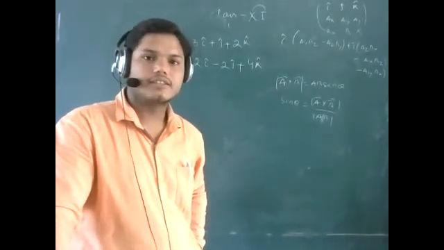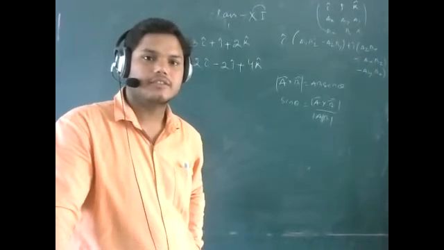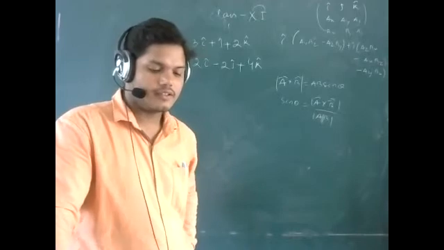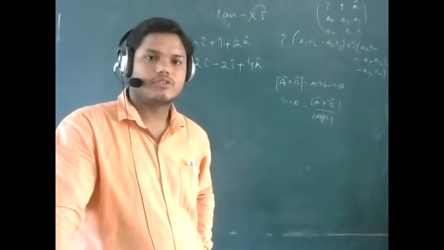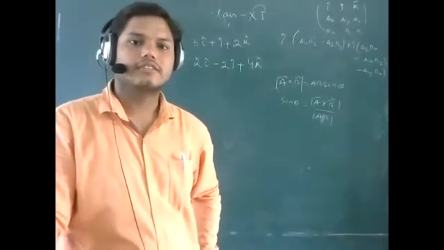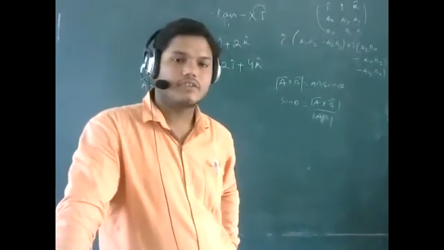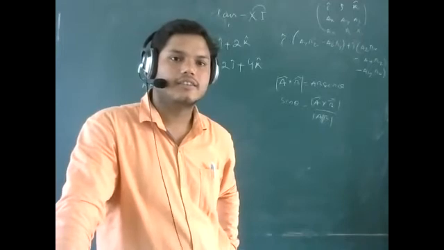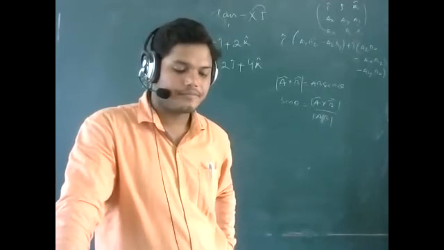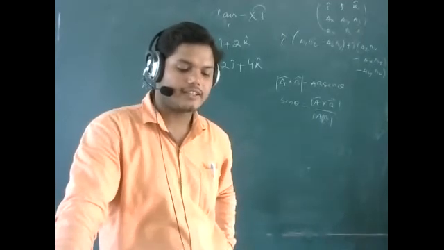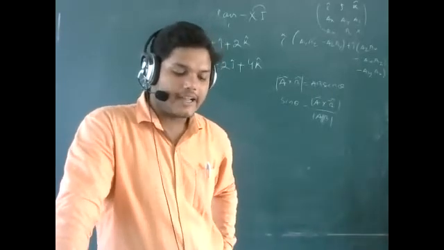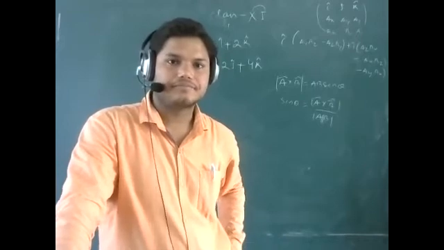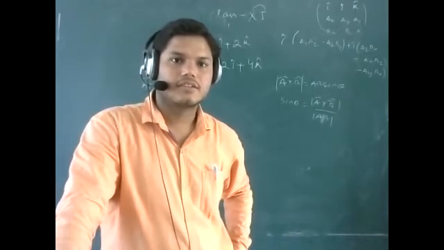Yes, tell me. Sir, the answer is 8i cap plus 8j cap minus 8k cap. That will also be negative. You are wrong with the sign. Some signs will be negative, but you have made them positive. Harshit, tell me. Sir, 8i cap minus 8j cap minus 8k cap. Yes, that will be the right answer: 8i cap minus 8j cap minus 8k cap.